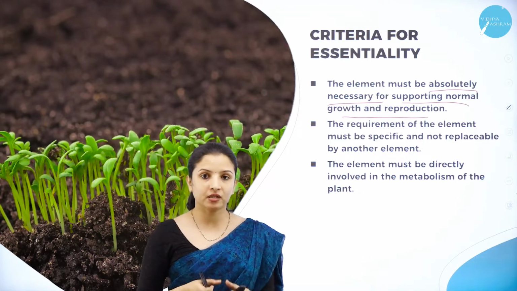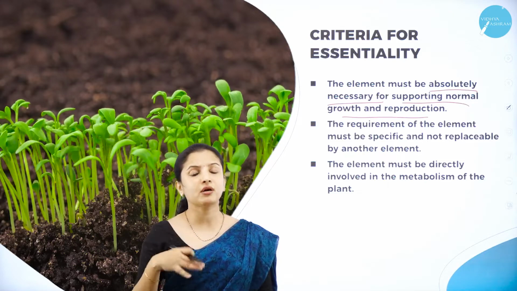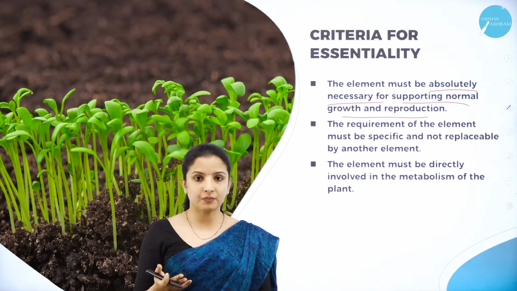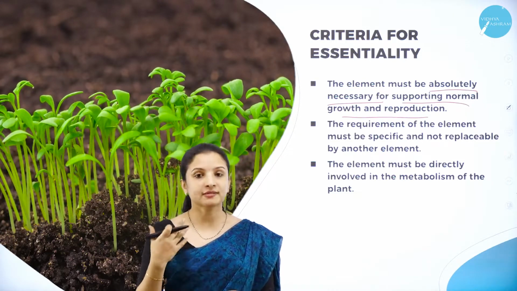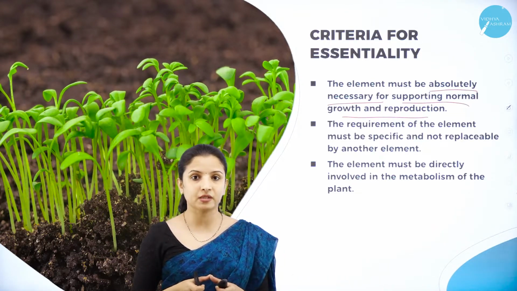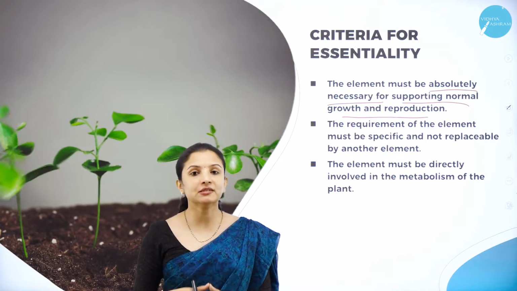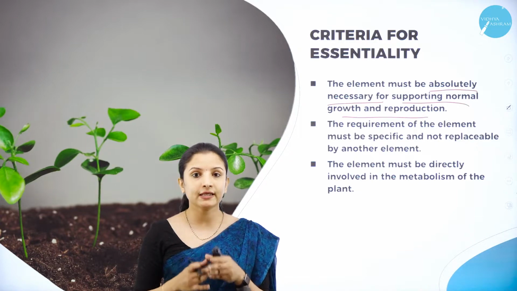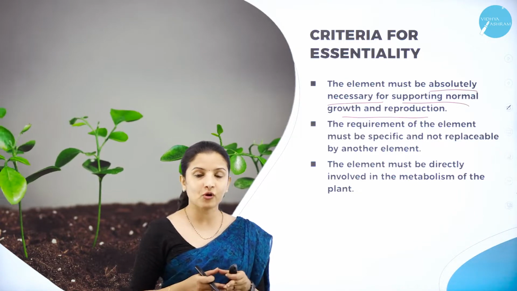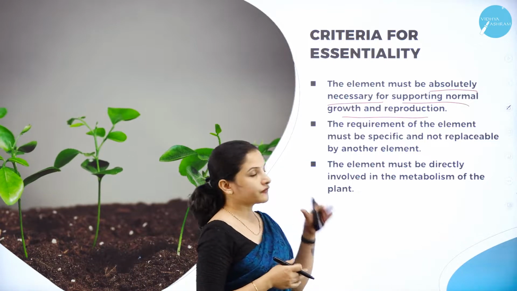If a mineral is absorbed by the plant and that particular mineral does not help in the growth of the plant, or in the setting of seeds in the plant, what is the use of absorbing that mineral, right? Any mineral absorbed by the plant is considered essential only if it helps the plant to grow properly and helps the plant to reproduce well. So that is one of the criteria.